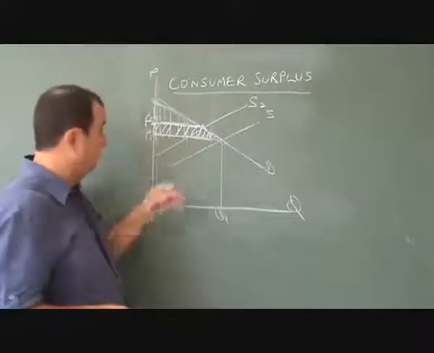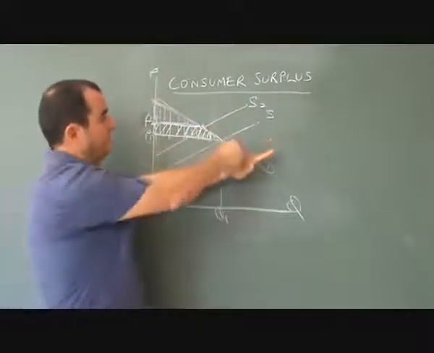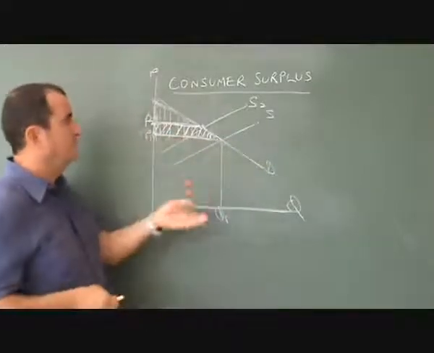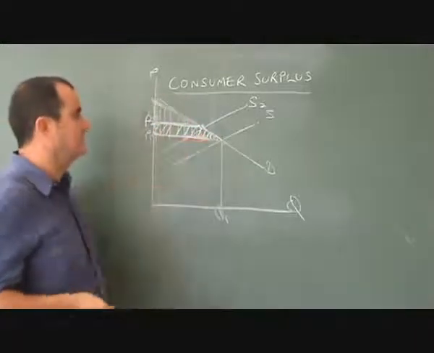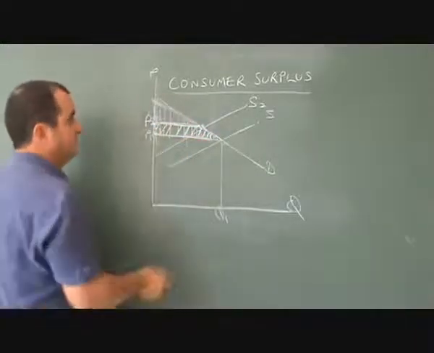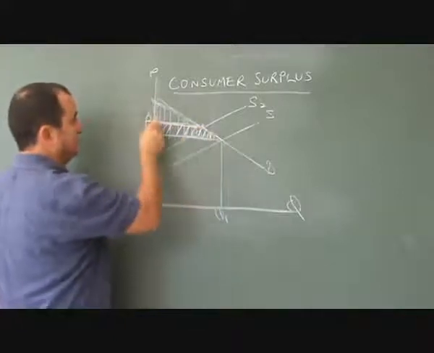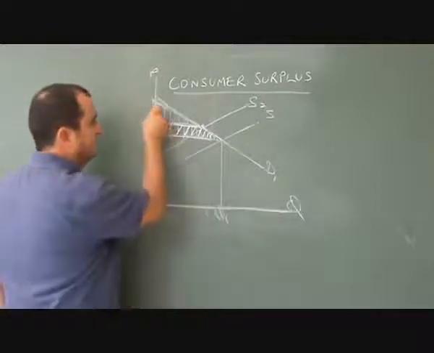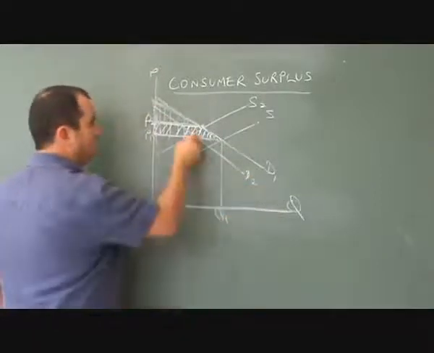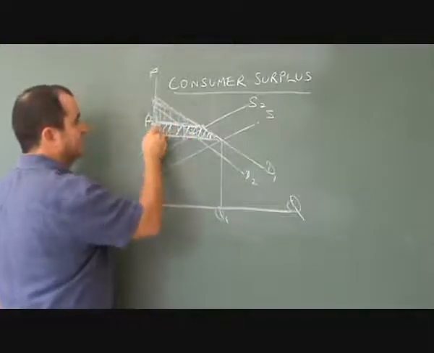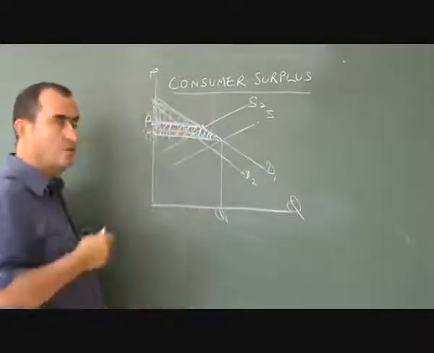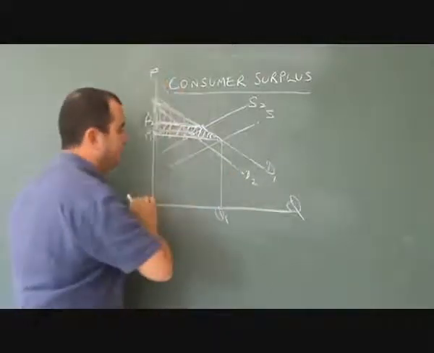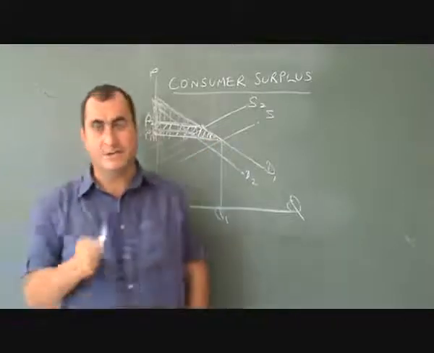Of course, had costs of production fallen and the S-curve had shifted outwards, we would have had a bigger consumer surplus. So the size of the consumer surplus will change when there is a shift in the S-curve against the demand curve. If the demand curve had shifted, and now I'm working with this consumer surplus and S2, if demand for the good, let's say, fell to D2, then this would be the new equilibrium price, and this would represent the new consumer surplus. But it's always that area bordered by the demand curve, the price axis, and the price level. Always that area. That's consumer surplus.